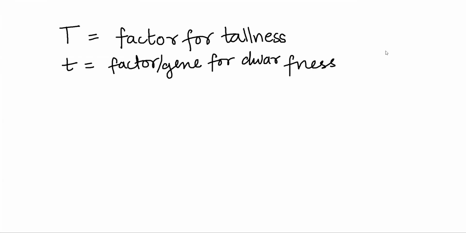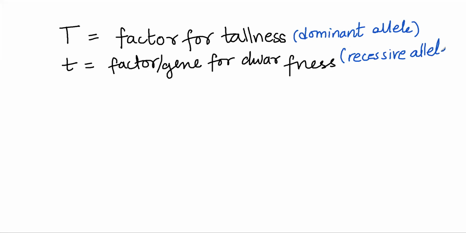Out of this, capital T is a dominant allele and small t is a recessive allele.